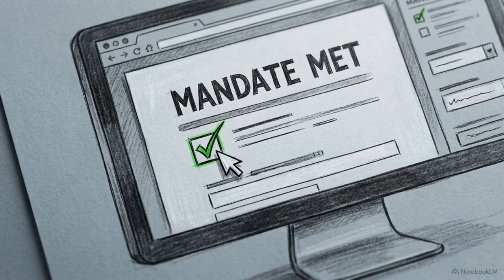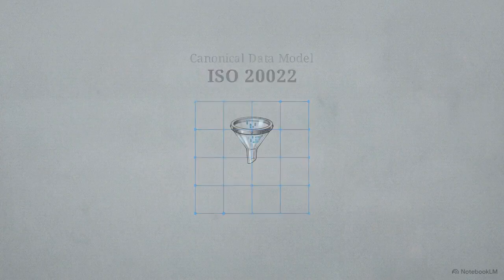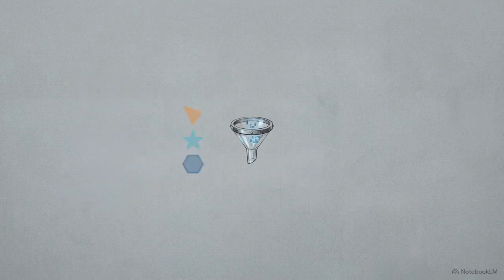Many institutions treat ISO 2022 as a simple compliance check, which limits its utility. It should be deployed as a canonical data model to eliminate message friction and ensure data extensibility. Fragmented legacy messages map into a single schema, outputting as standardized blocks.